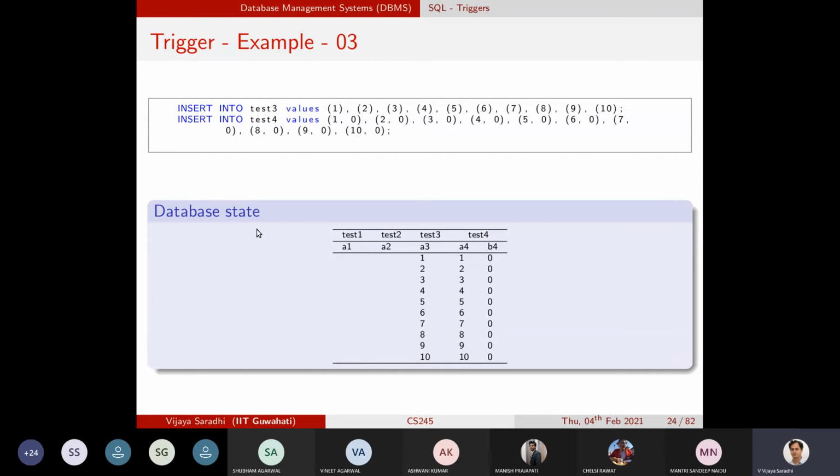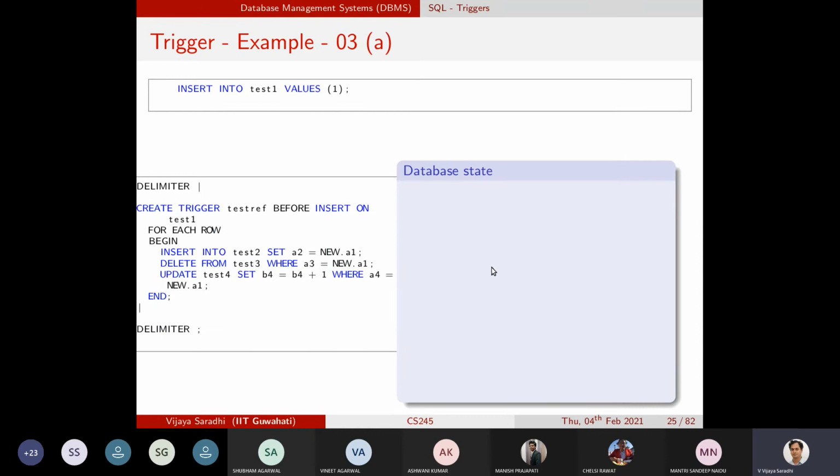Now we will look at, through an example, what actually happens. We have inserted these values in table 3 and table 4. Assume that you already have inserted them. This is the state of the database. These insertions will populate table 3 and table 4. Now the first insertion we are trying to do is onto the first table, and here is your trigger. You are inserting a record into table 1, so there is a trigger on table 1. What is this trigger actually trying to do? Before this insertion happens into table 1, these actions must take place.